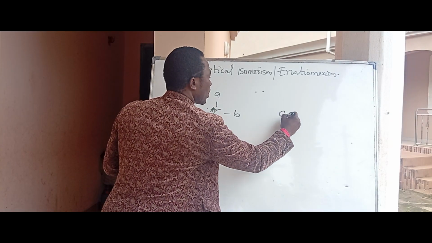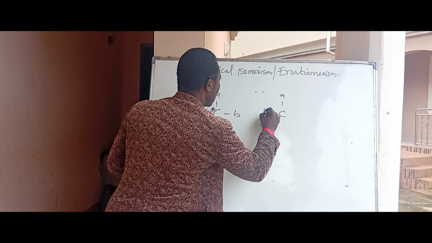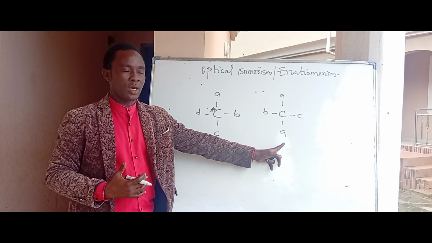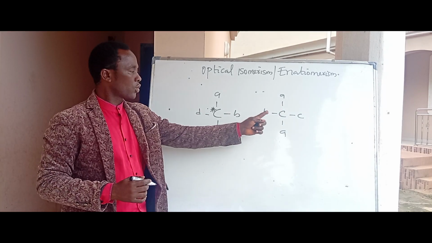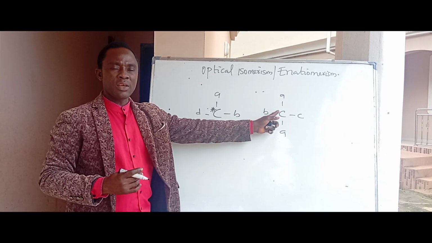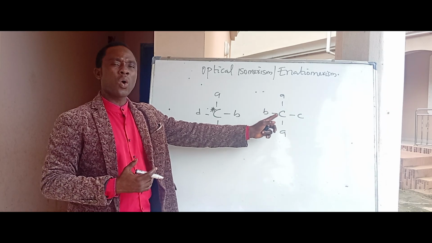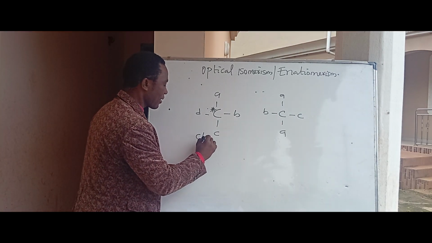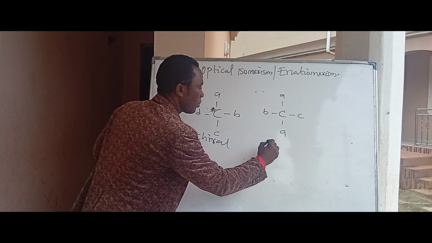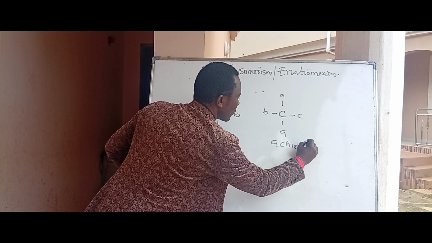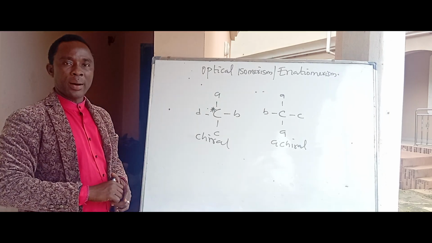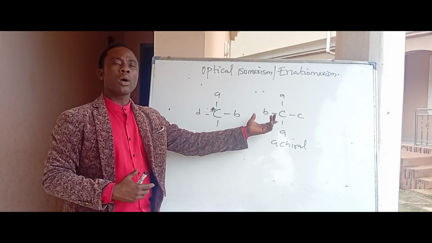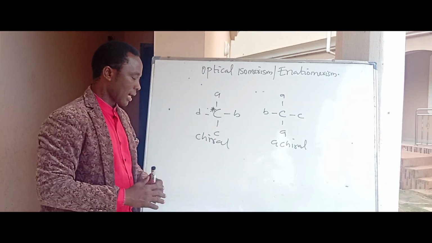But when I have a carbon atom, I attach A, here I attach B, I attach C, and I attach A. You can see that there is repetition here. A is being repeated. So this will not be a chiral carbon. And if it is not a chiral carbon atom, it is called achiral. Remember, you either have a chiral carbon atom or an achiral carbon atom. Optical compounds have a chiral carbon atom, while non-optical compounds have an achiral carbon atom.